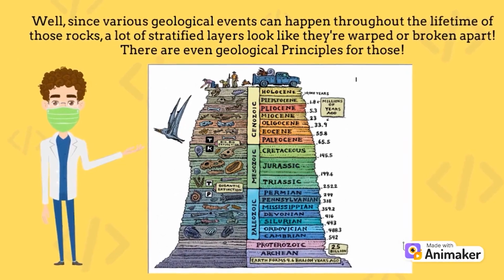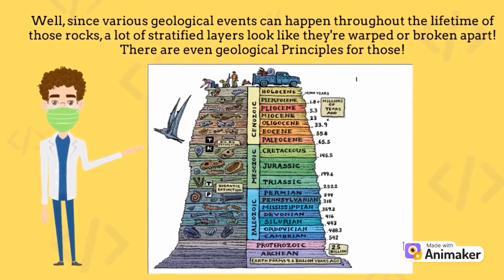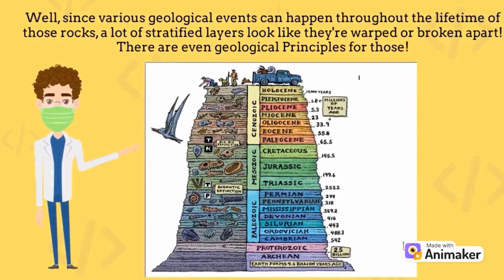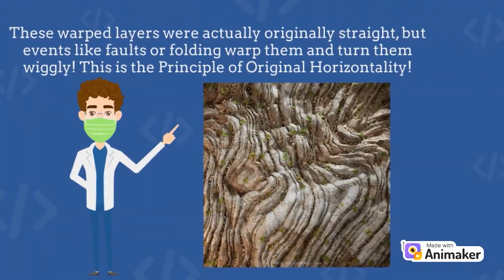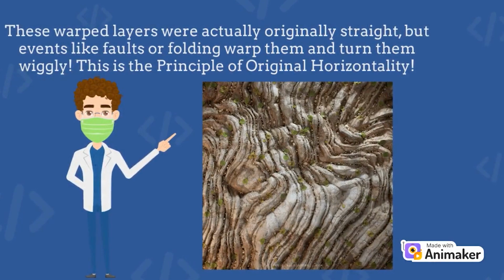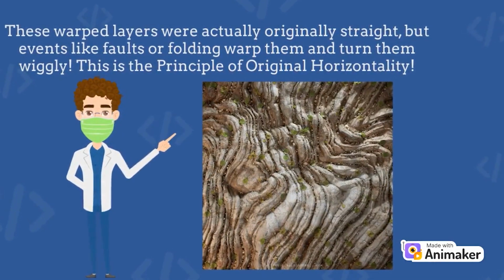Well, since various geological events can happen throughout the lifetime of those rocks, a lot of stratified layers look like they're warped or broken apart. There are even geological principles for those. These warped layers were actually originally straight, but events like faulting or folding warped them and turned them wiggly. This is the principle of original horizontality.